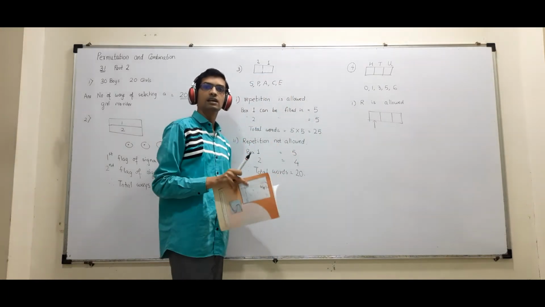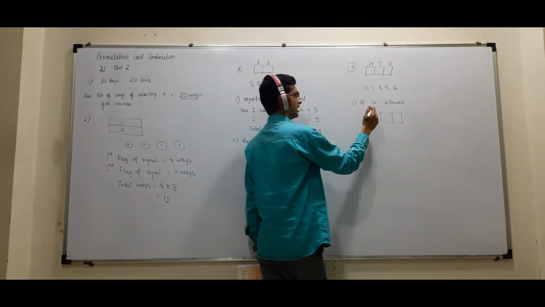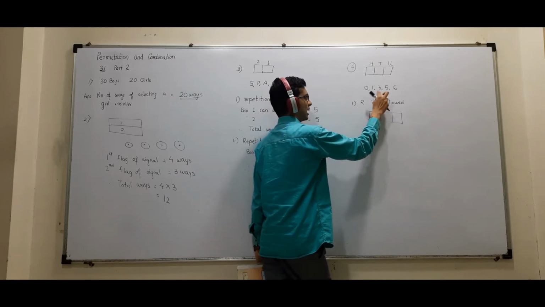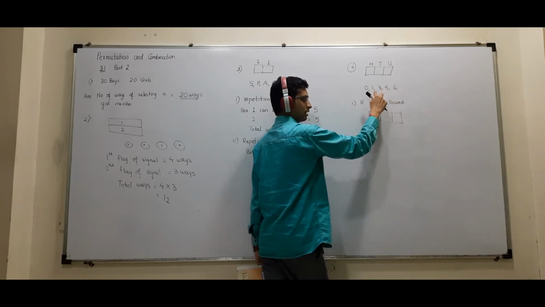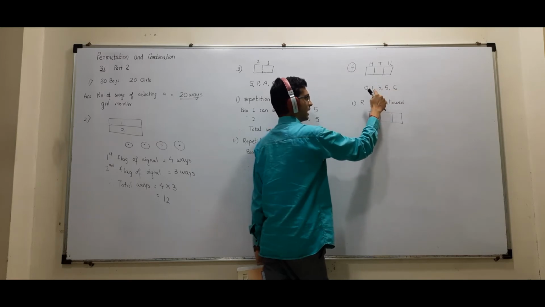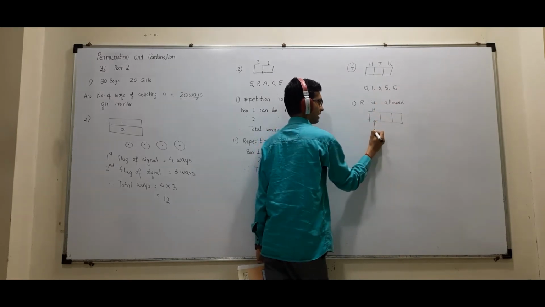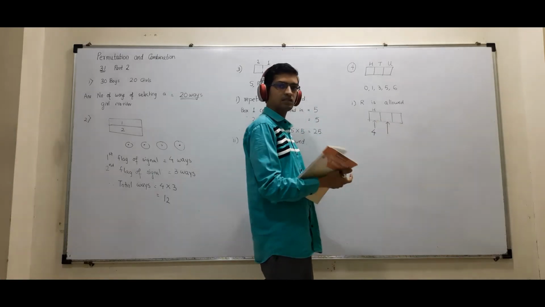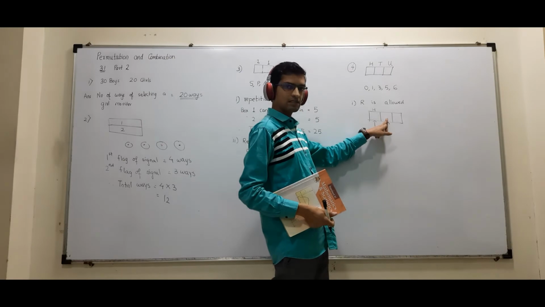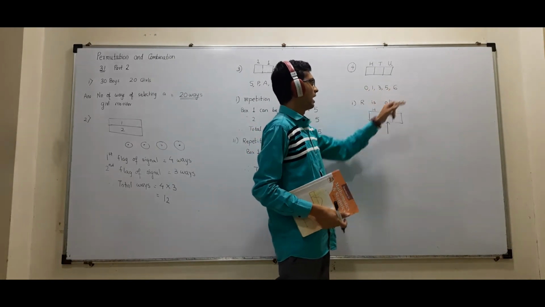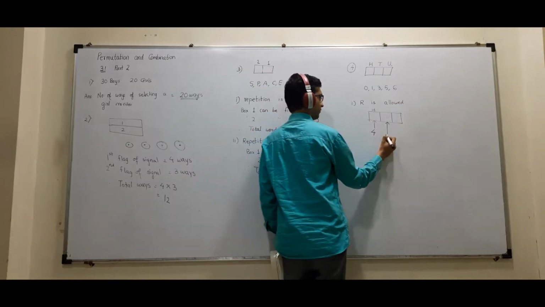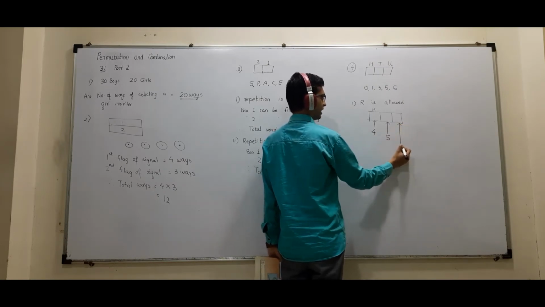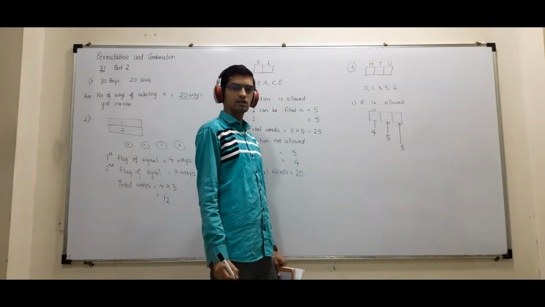What will not come here? 0 will not come. So the hundreds place can be filled by how many numbers? Any one out of 4. This place can be filled by any one out of these 4. So I'll write 4 over here. Tens place, repetition is allowed so 0 can come here. So out of 5 any one number will come. So there are 5 ways to fill this box. And here also I can say 5 ways to fill the box. Correct?